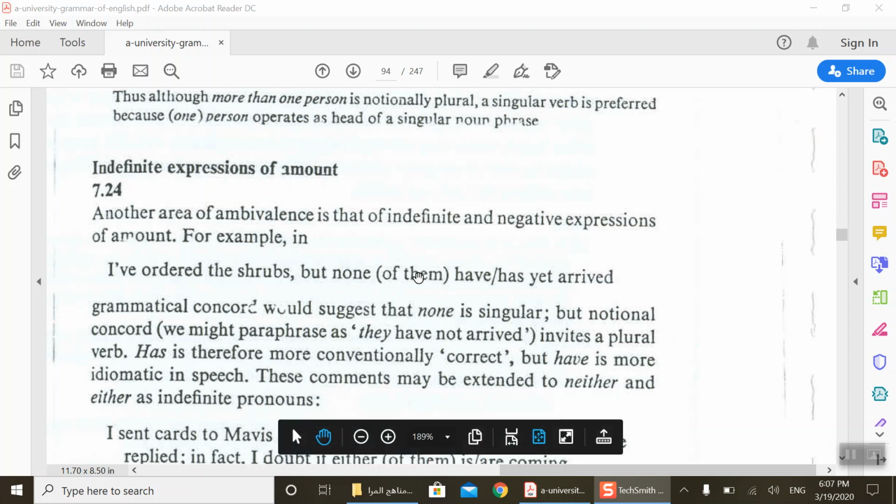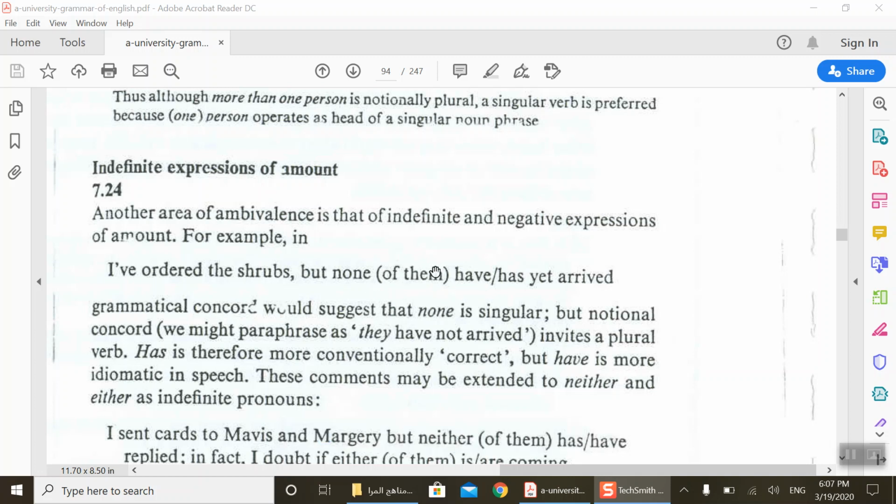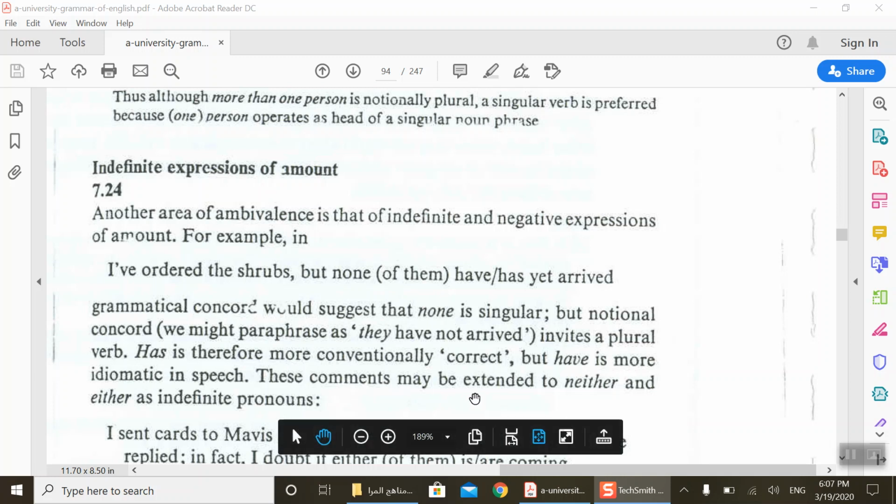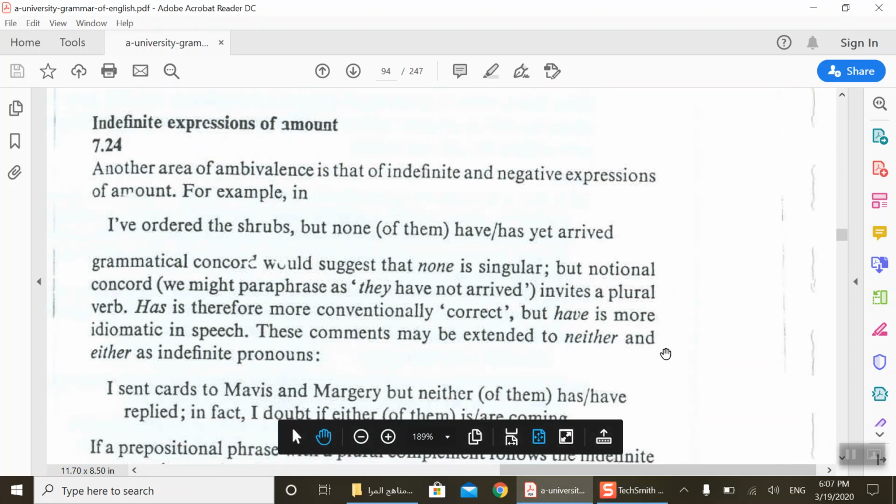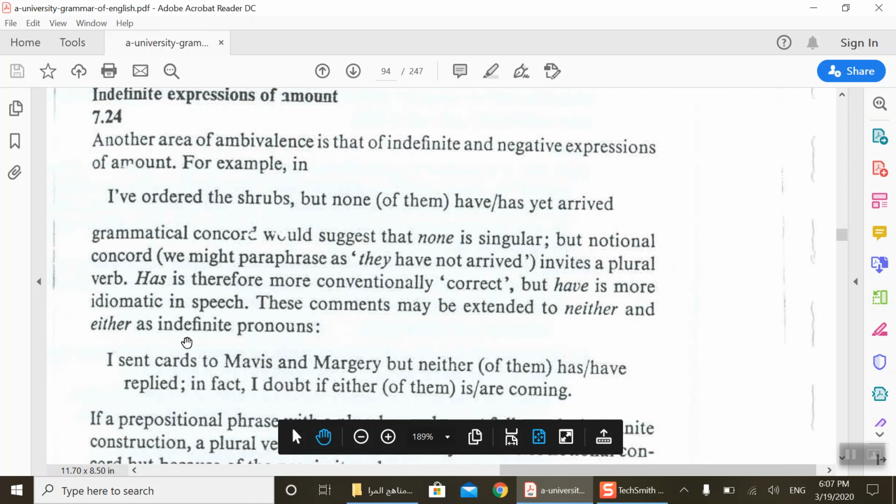So both of them we can use. Both of them are right. None. Here "of them" is optional; we can delete it. None, have or has. Notionally plural, but when we consider the proximity principle, it is singular. Okay. These comments may be extended to neither and either as indefinite pronouns.